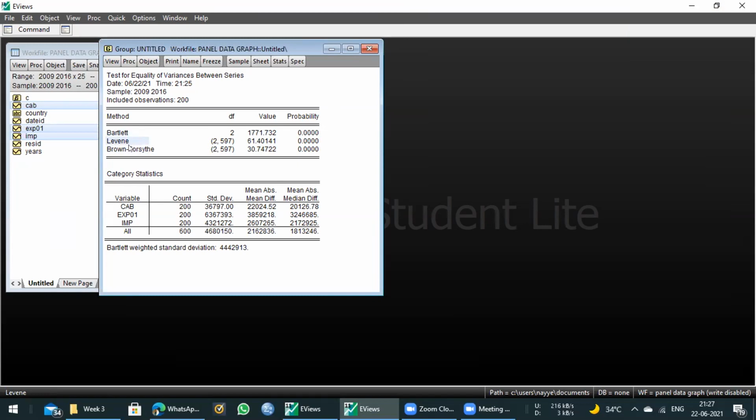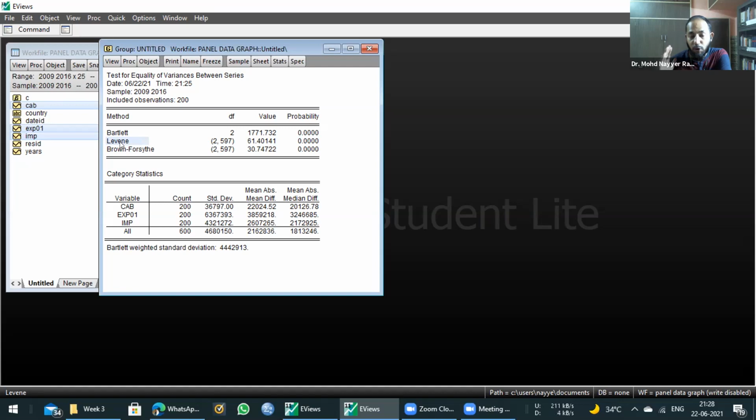Now, what is the difference between Levene test and Brown F test? Brown F test, I told you, is the modified version of the Levene test. The modification is that here the median is included, so this variance is not from the mean, but from the median value. And the Levene test variance is from the mean value. That is the difference. So where we think that we have a type of data set where median is better suited than mean, then in that case, we should report the Brown F test. But if we are not sure, then obviously we should go for Levene test.